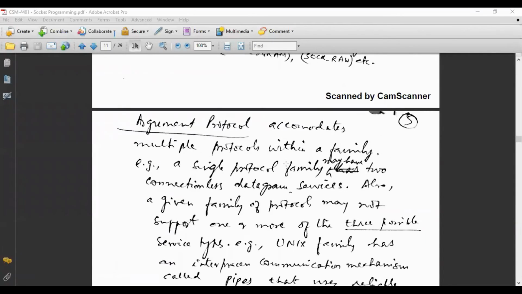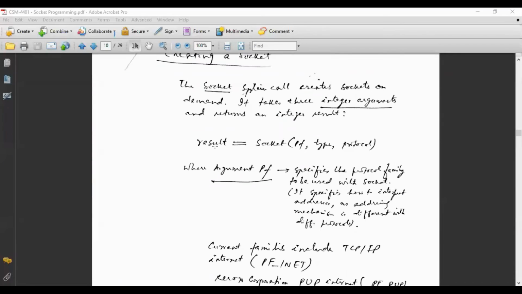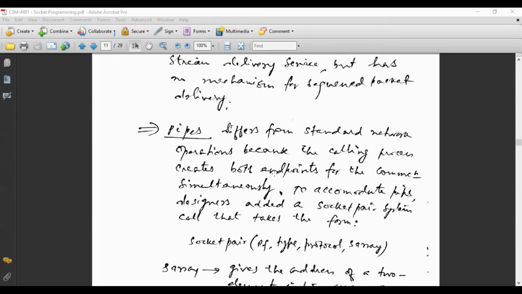And third is protocol. Sometimes a family accommodates multiple protocols. For example, a single protocol family may have two connectionless datagram services, so you will have to specify which one over here. So three arguments are there. If you provide the three arguments appropriately, the socket will be created and a number will be returned, maybe 10, 20, 30, whatever integer. That integer is stored in the result, which you can use later for referring to this socket. So this is how the socket is created.